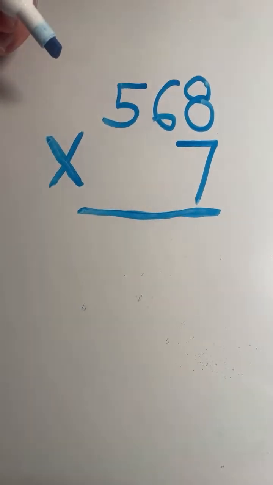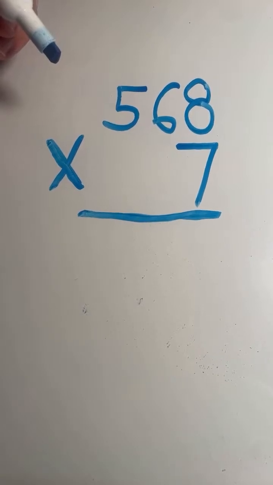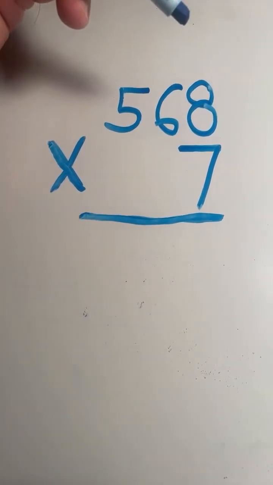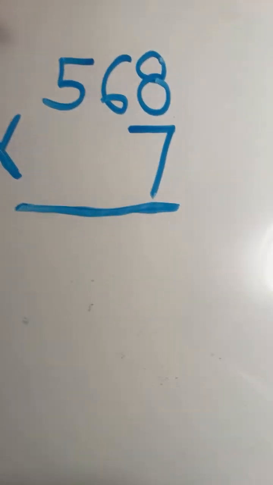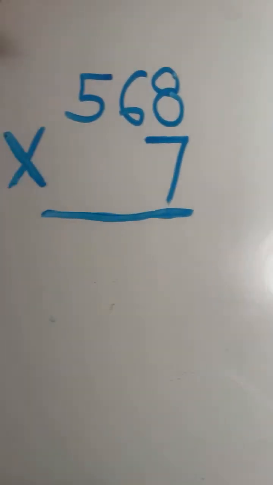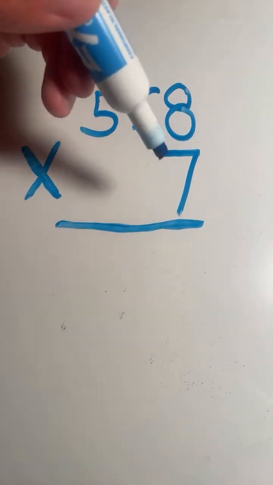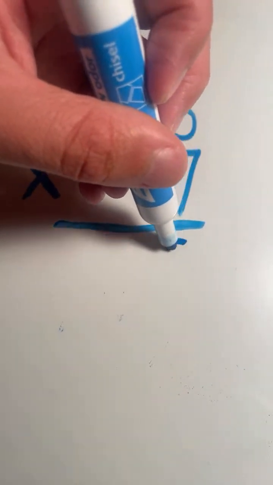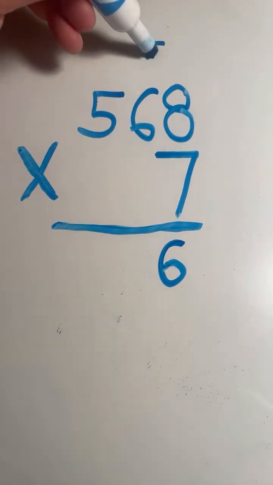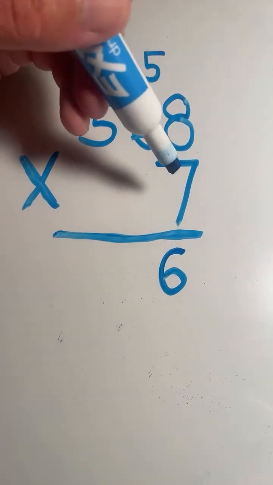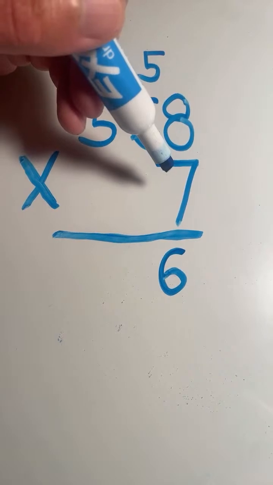So 568 times 7. So step 1, we are going to multiply the numbers in the ones place. We're going to start off by multiplying 8 times 7. 8 times 7 equals 56. 6, carry the 5. 6 times 7 equals 42. We have to add the 5 that we carried over.